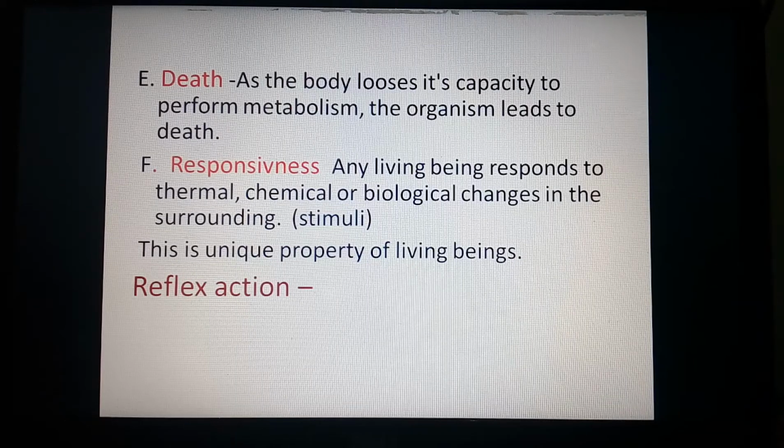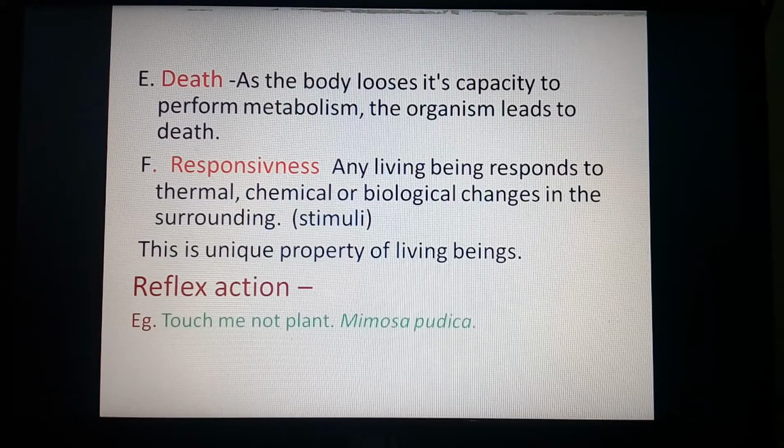Now, in the case of reflex action, one can take the example of the touch-me-not plant, Mimosa pudica. The name itself indicates it. What is the name of the plant? Touch-me-not plant, Mimosa pudica. When we touch the plant, we can observe how its leaflets get closed when we touch the plant leaves.